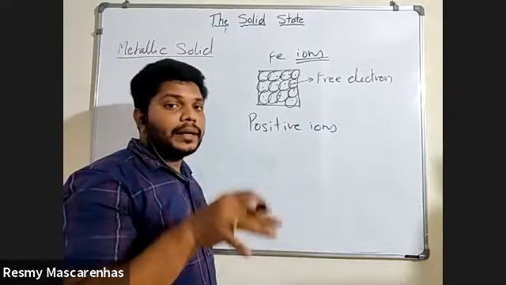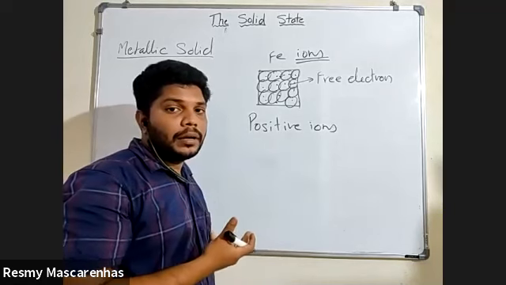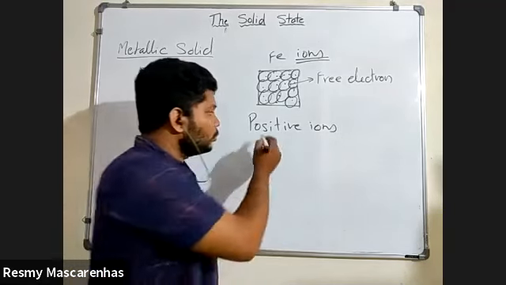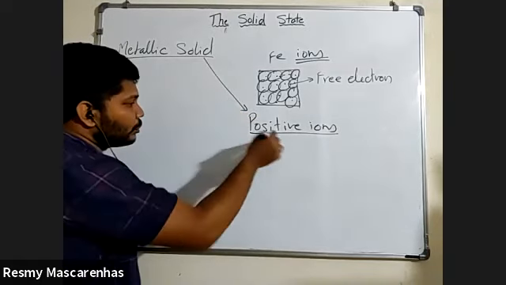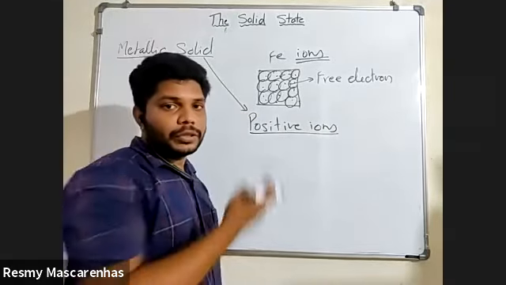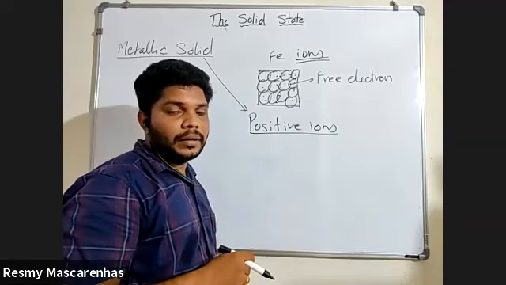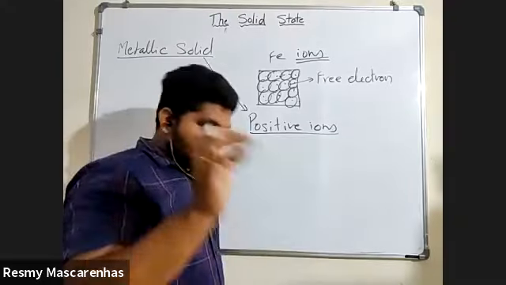Always positive. So if we are saying Fe, iron foil, the iron atom is nothing but a metal. In short, who is the constituent particle in metallic solid? Positive ion. This is your answer. So just note down this.